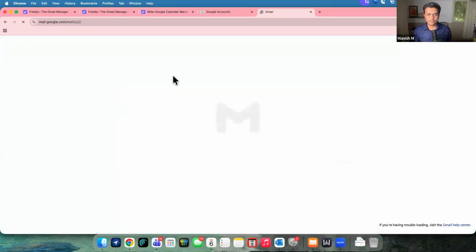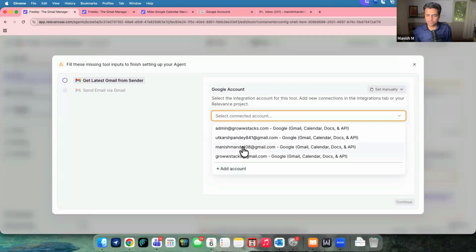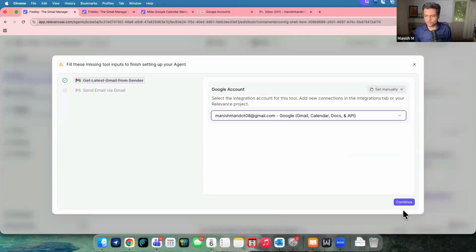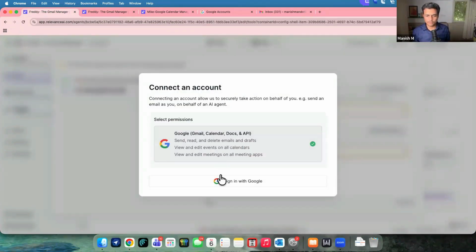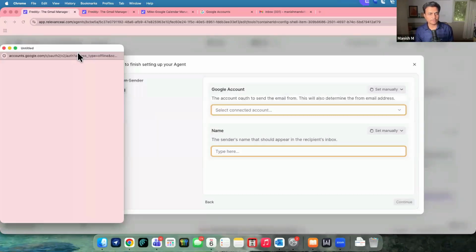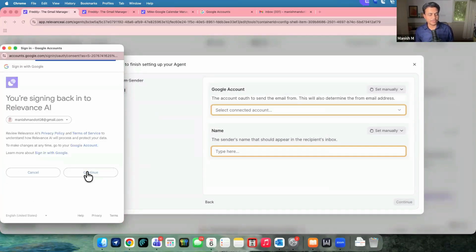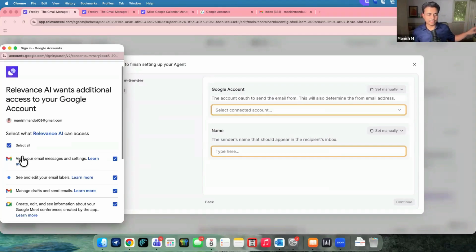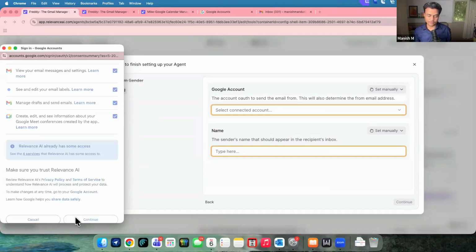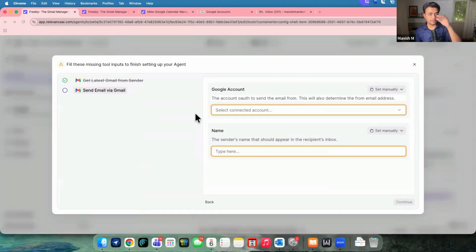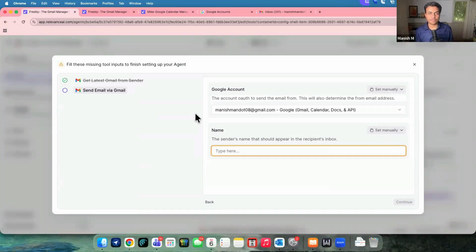Okay, I just added one of my Gmail connections over here, so it can pick data from this account. So I'll go here and I'll say, oh, it's already connected. Add account, go with all these permissions, sign in with Google. And here's my personal Gmail account, which has Gmail also enabled. Why did the previous one fail? Because our emails are on Outlook or on the Microsoft infrastructure. When I tried to connect it over here with Gmail, it said you don't have email permissions or email things enabled over here. So see here, I simply connected my Gmail or Google account to this one.